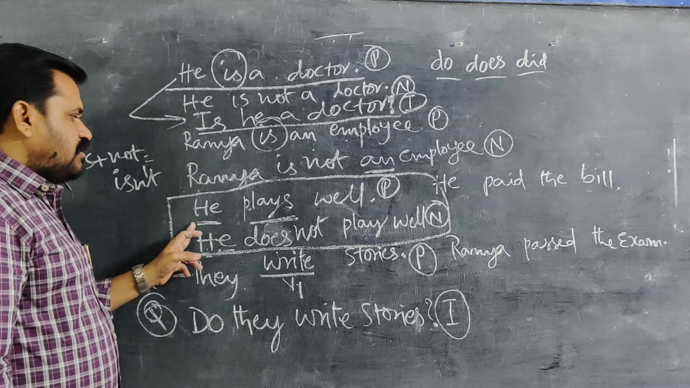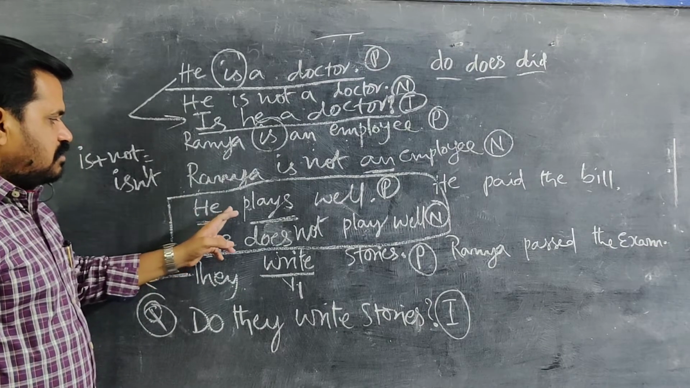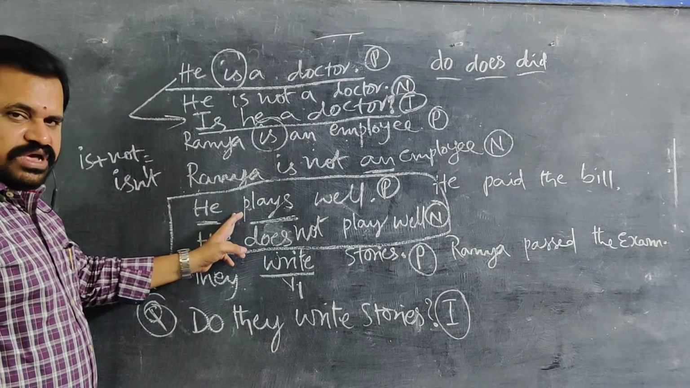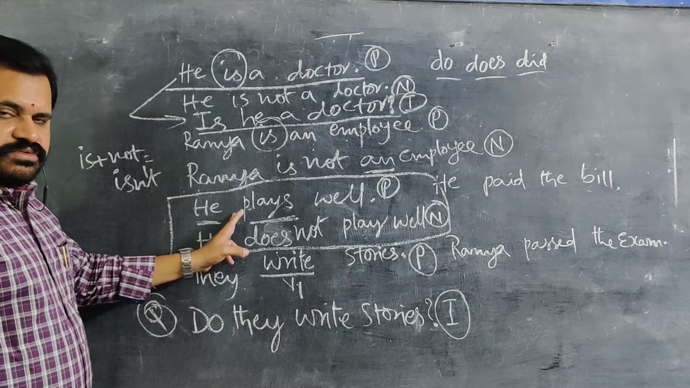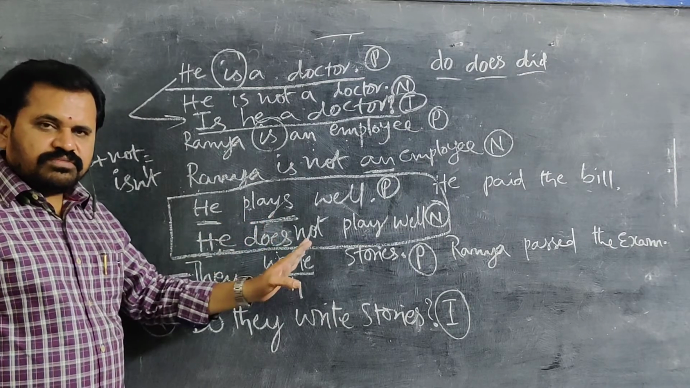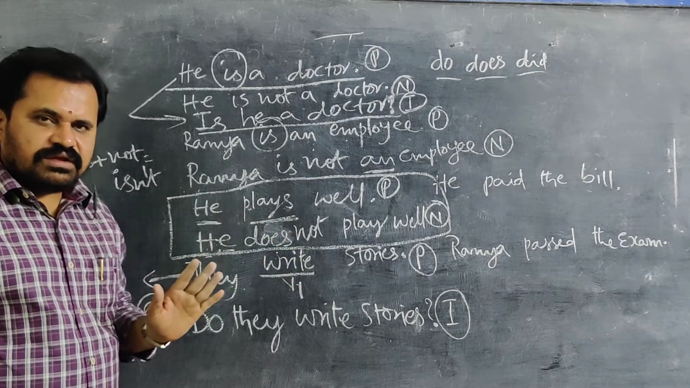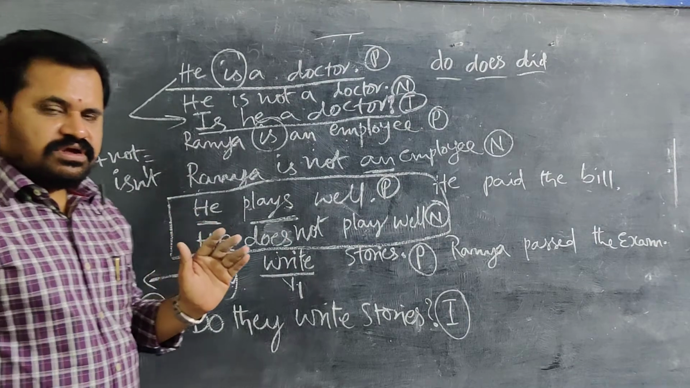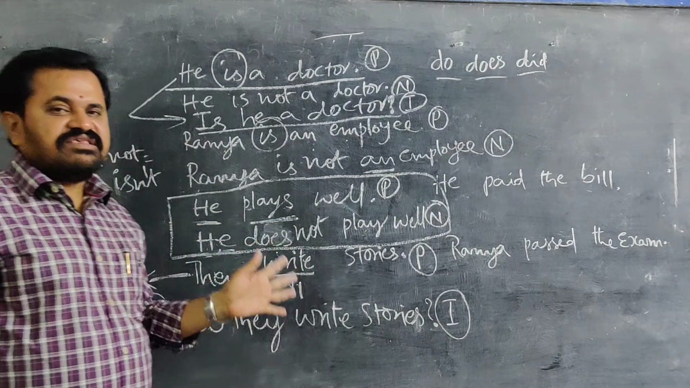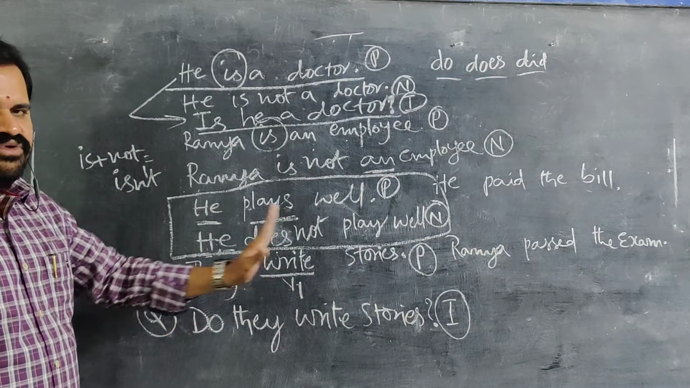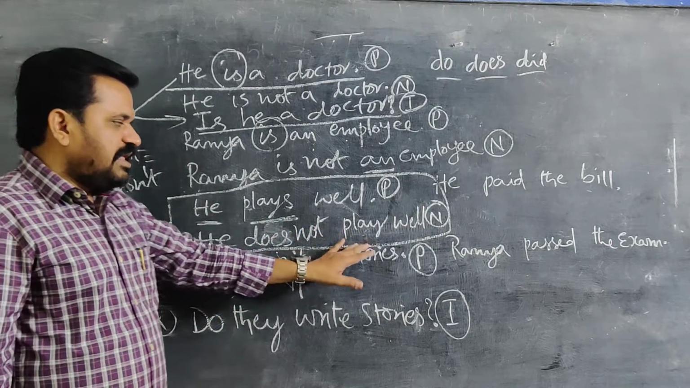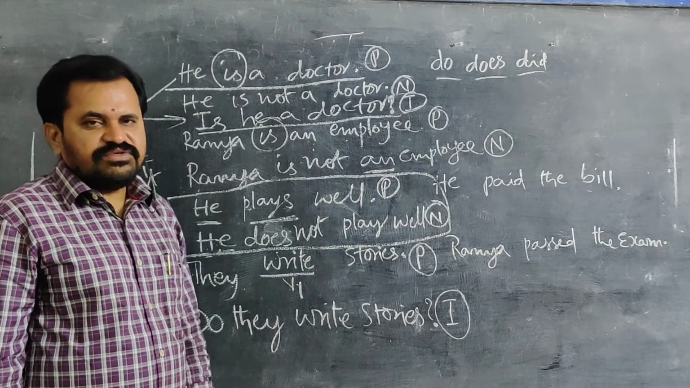So, "He plays well." Here there is no helping verb. First we are making it negative. He is singular. He takes "does" only, not "do." "He does not play" only comes. "He does not play well." It is a negative sentence.